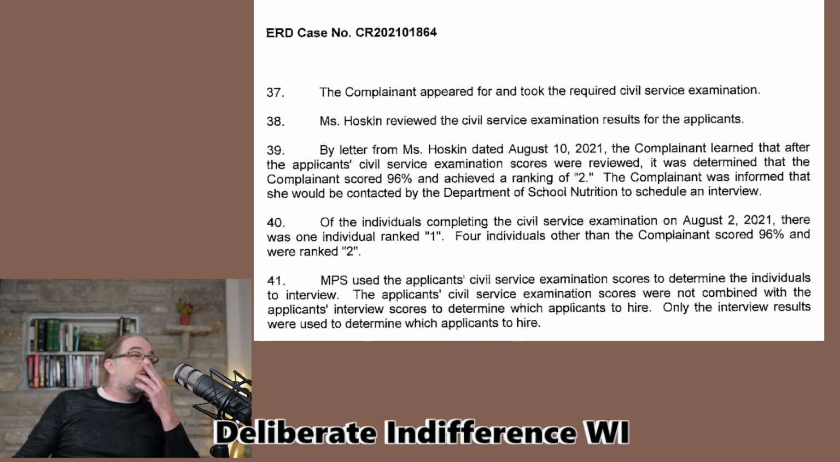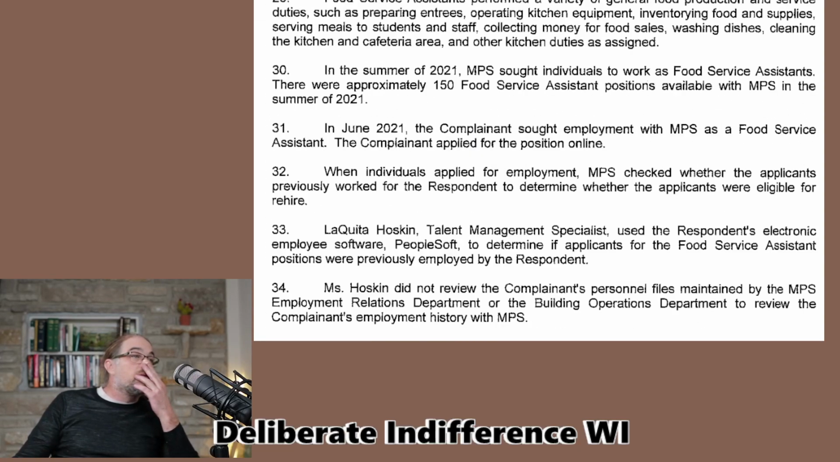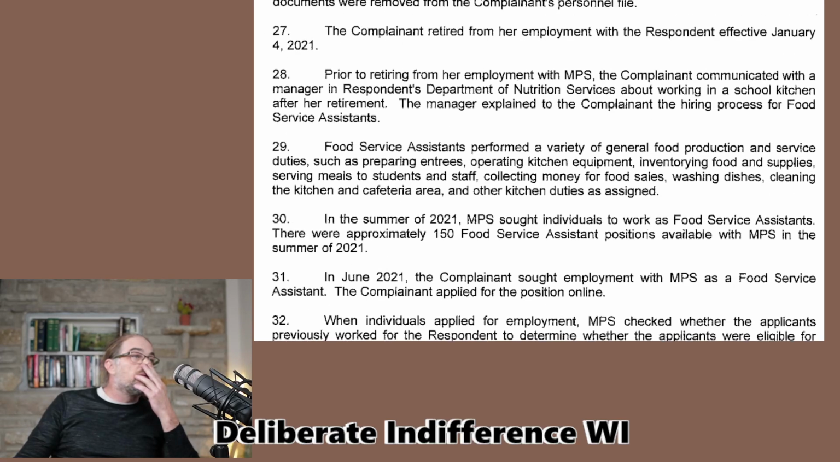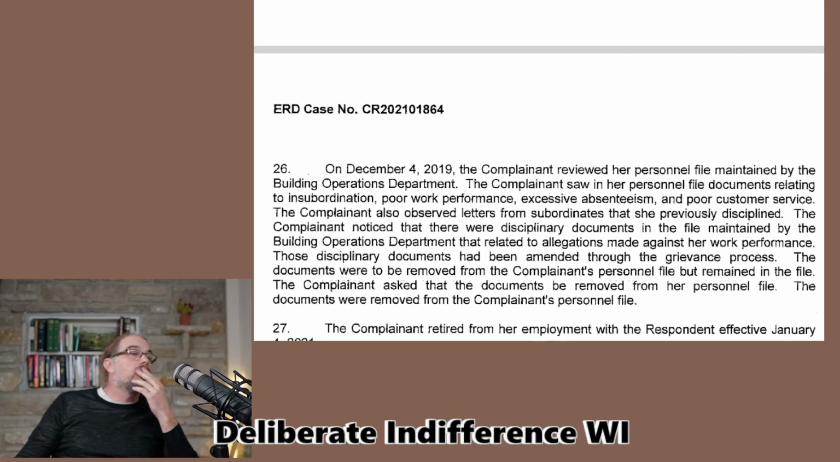Those have been amended through the grievance process. The documents were to be removed from the complainant's personnel file but remained in the file. The complainant asked that the documents be removed from her personnel file. The documents were removed from the personnel file. When?